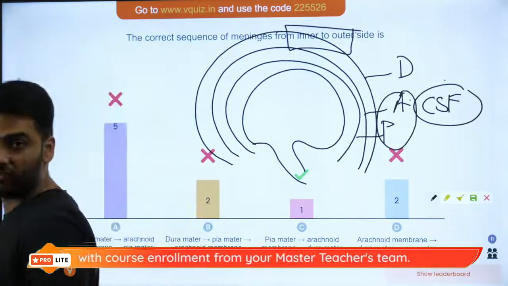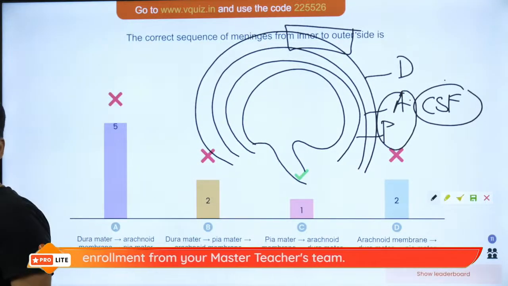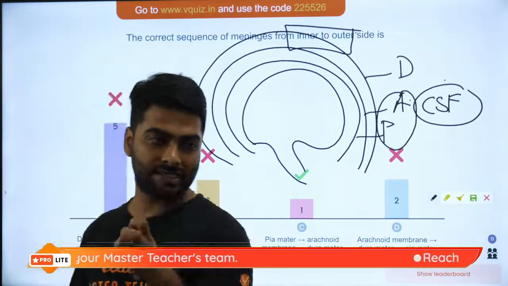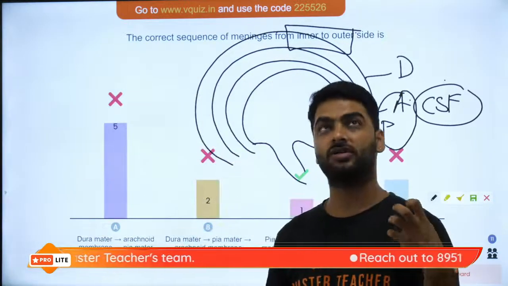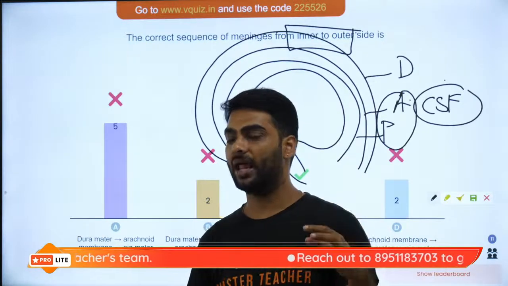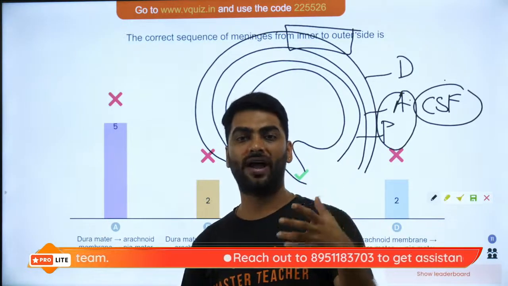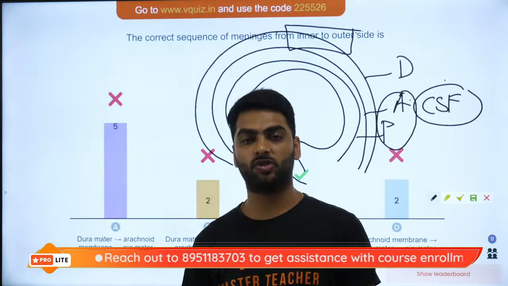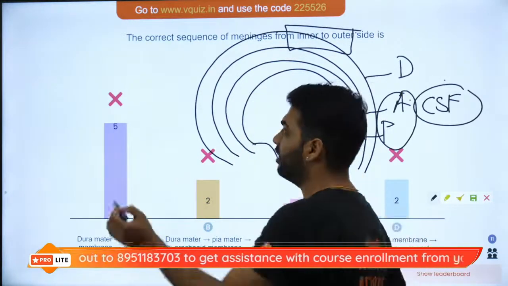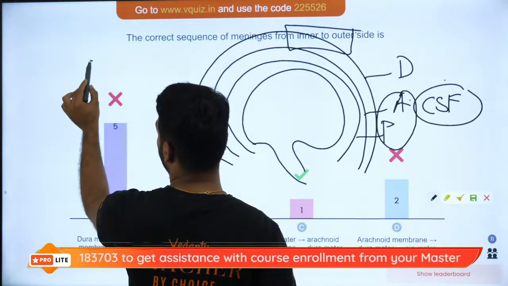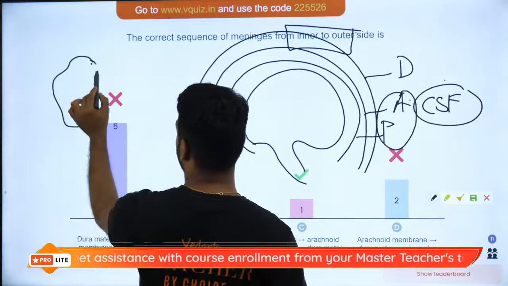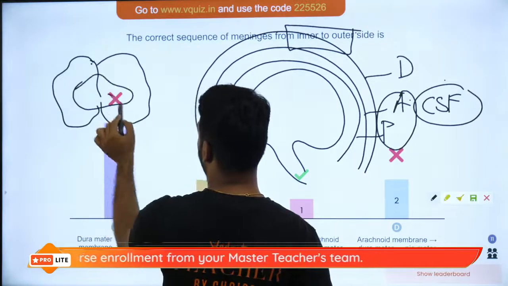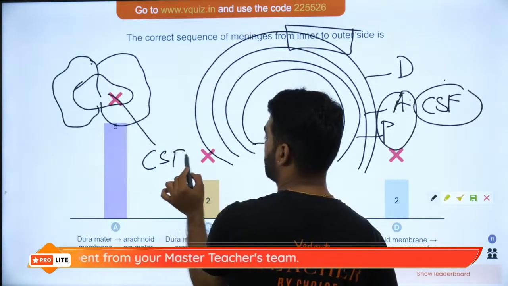What are the functions of the cerebrospinal fluid? It helps to absorb any kind of mechanical shocks. It will also help to provide fluidity and nourishment to the brain. Even in your spinal cord, there is a central canal that is filled with cerebrospinal fluid.